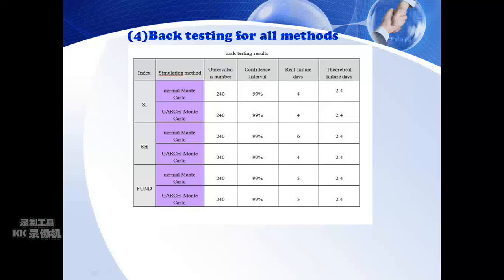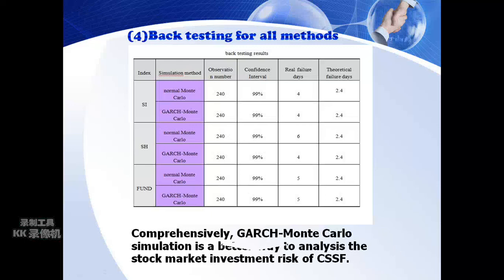Through all these steps, first, test the premises. Second, calculate the VaR for different methods. Third, backtests. Then I could safely get the conclusion that GARCH-M Monte Carlo is the best way to assess the data.